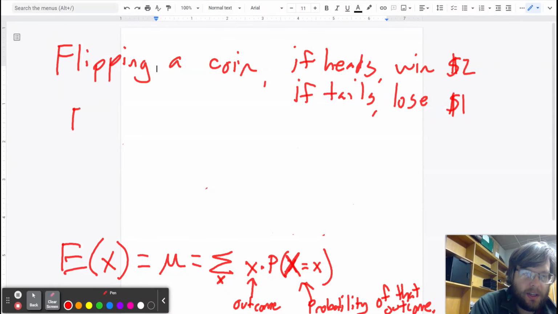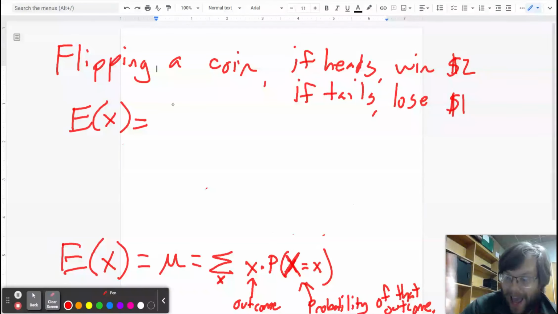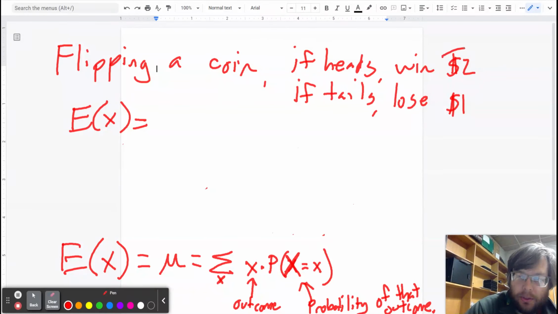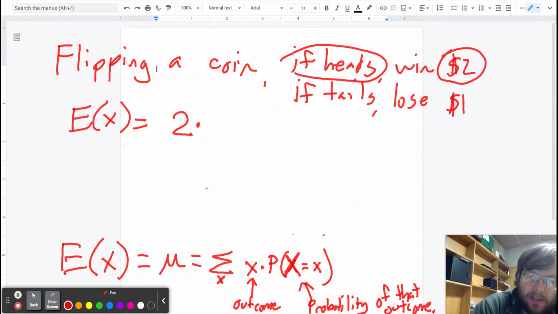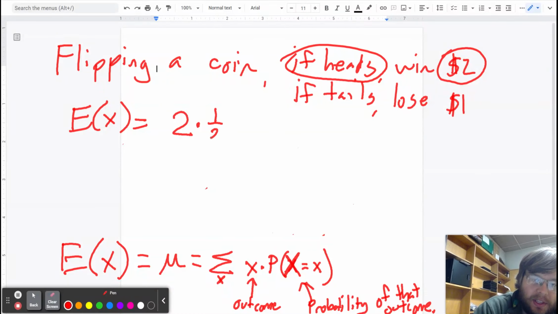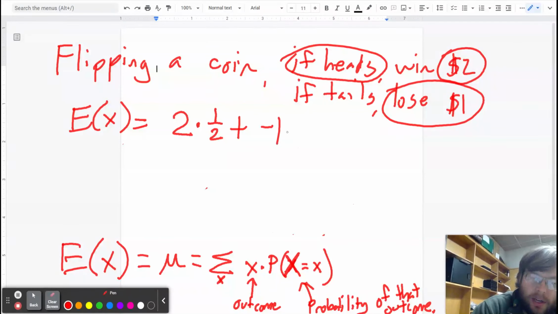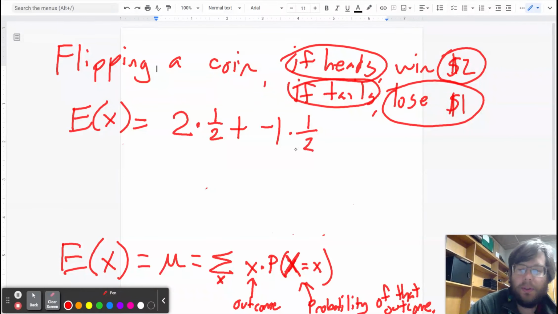The expected value of our coin flipping game is equal to the sum, so I'm going to be adding up all of these possibilities, of an outcome, so $2 times the probability of that outcome, heads, happens 1/2 of the time, plus the other outcome, lose a dollar, times the probability of that outcome, tails, 1/2.